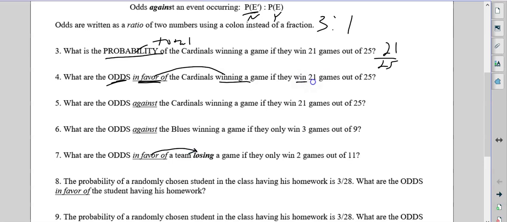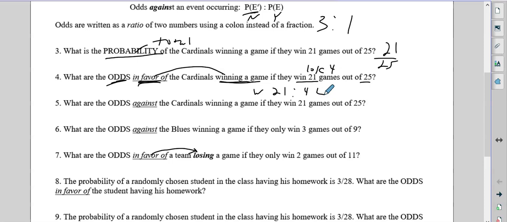So if they win 21 games out of 25, that means they lose 4. Therefore, if we're talking about in favor of winning, that's going to be the wins first and the losses over here.